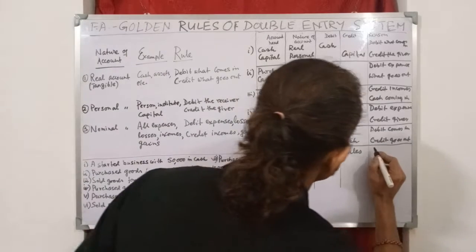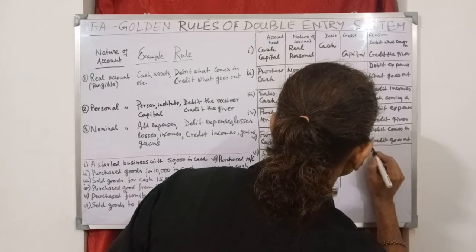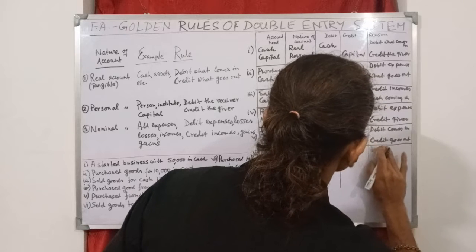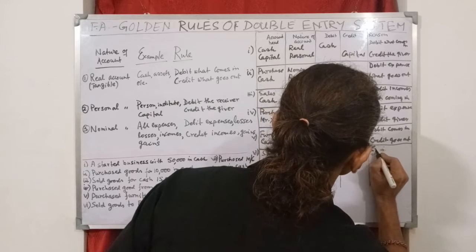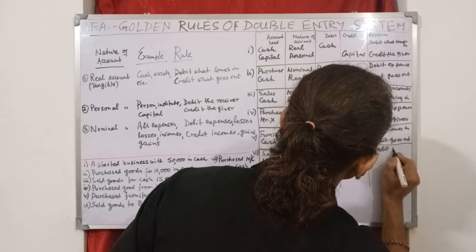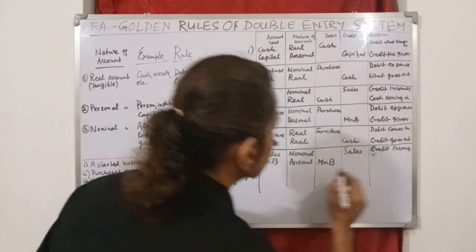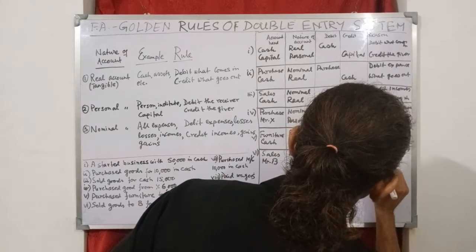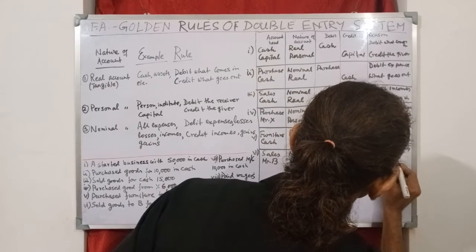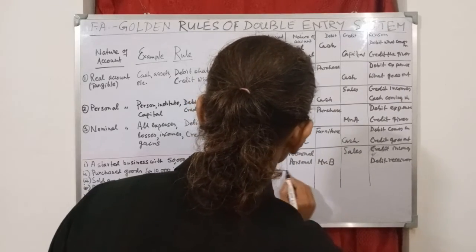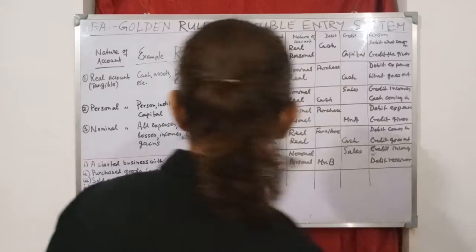Reason here: debit the receiver, credit incomes, right?